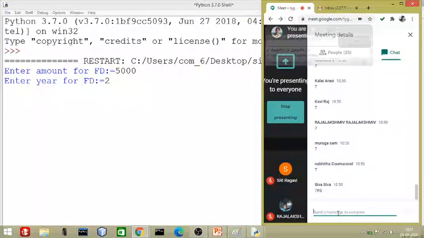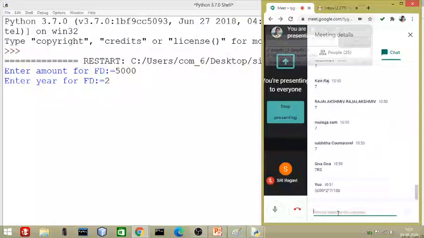The calculation is 5,000 multiplied by 2 multiplied by 7 divided by 100, and whatever answer comes will be the result. It means if you deposit 5,000 rupees for 2 years, then you will get it. Let us see who will give the answer first.